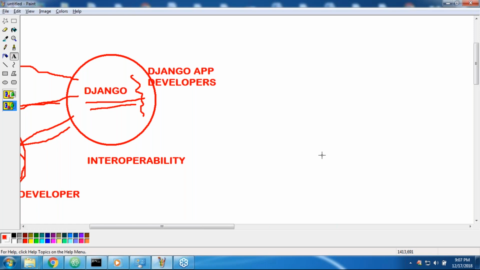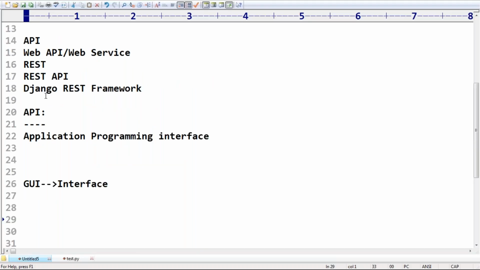So first get the basic idea. What is API? Any doubt? Forget about REST API, these things I didn't discuss much. Friends, are you in a position to understand what is the purpose of API? Okay. Now next level, the next word I have to talk about is web API. Sir, web API is the same as API only.